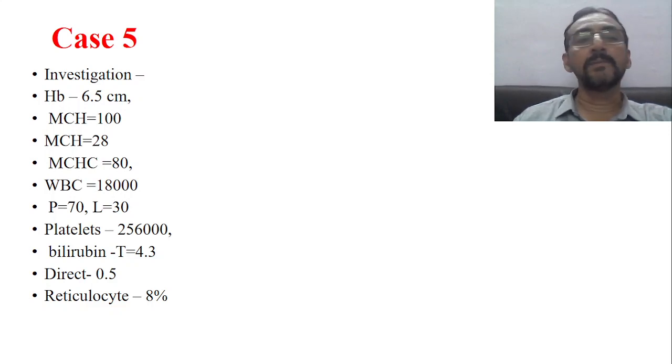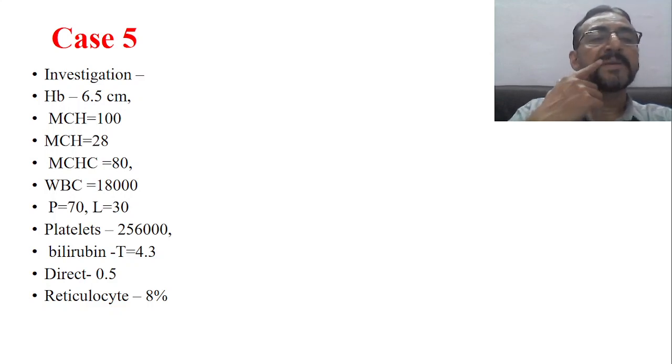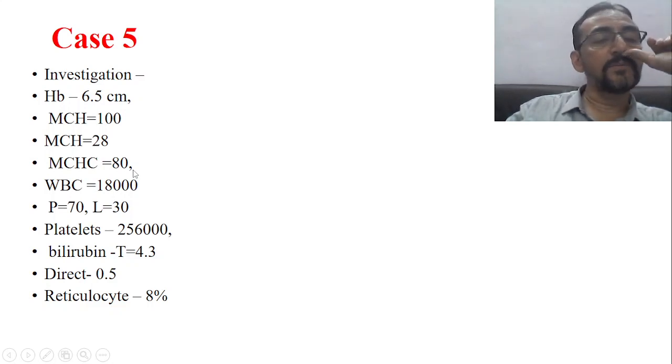MCH, hemoglobin percentage, is 28. It's okay. Normal it is 30. It is 28. Not bad. MCHC is normally 33%. I think there is a mistake here. Okay. So this value does not hold good here. Maybe MCHC 80%. Is it possible? It's doubtful. We will have a doubt on that.